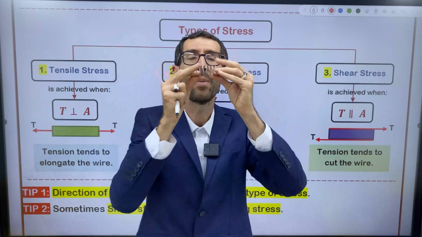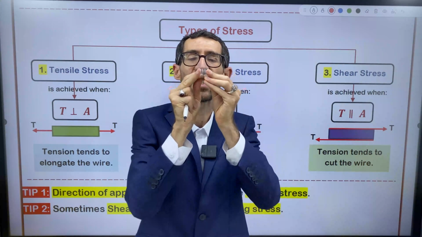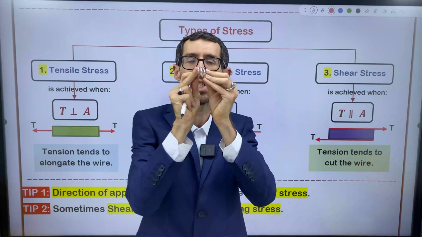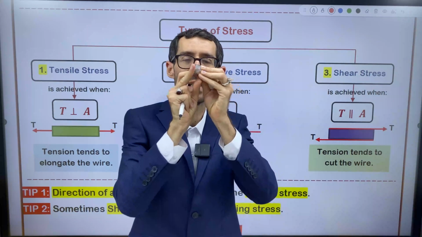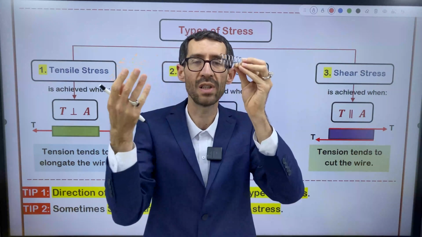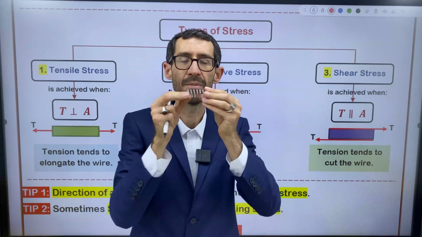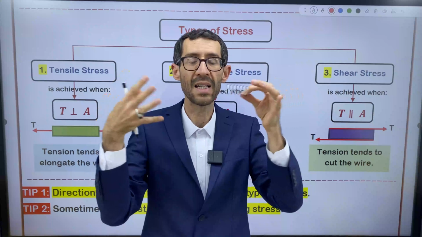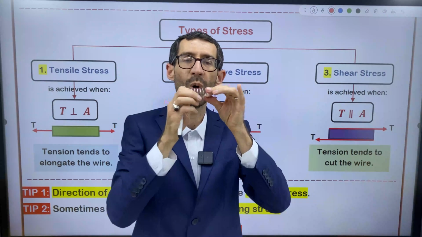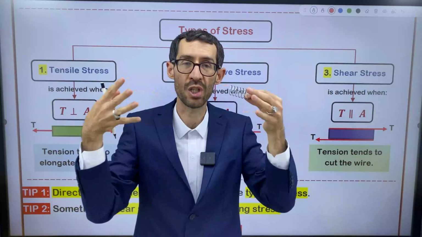But what do you say about this one? This is called compressive stress because tension tries to shorten the wire or shorten the spring. In this situation, tension applies on the wire in the inward direction.